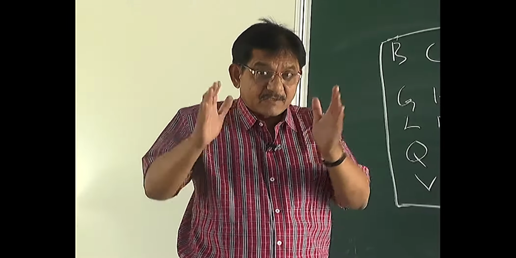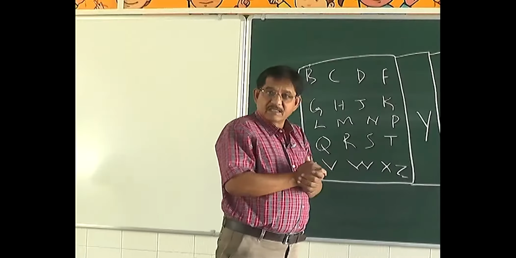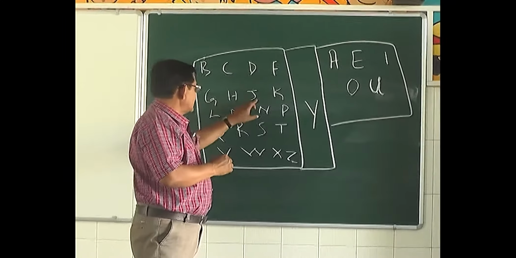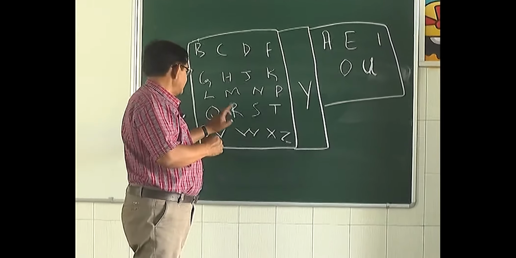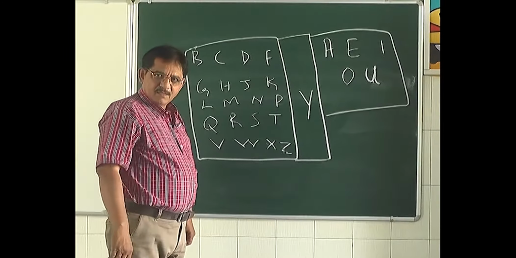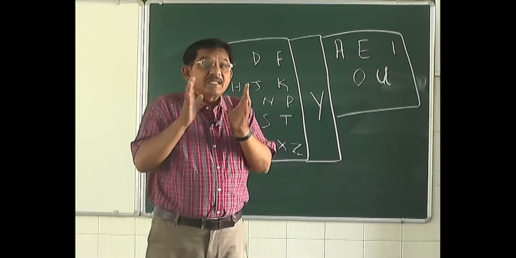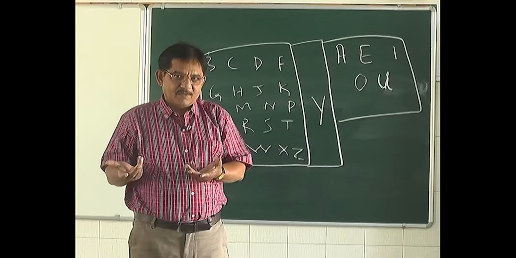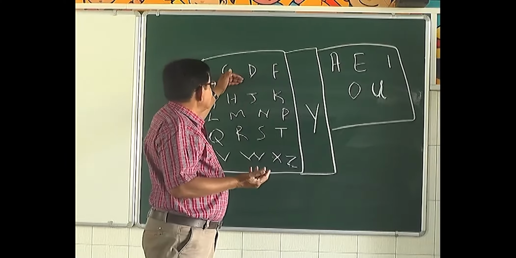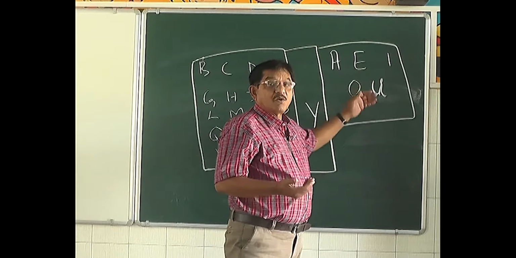You already know that there are 26 alphabets. Okay? Now these are the 26 alphabets. These 26 alphabets come in two groups or two categories. These are called the consonants. And these, A, E, I, O, U, they are called vowels.